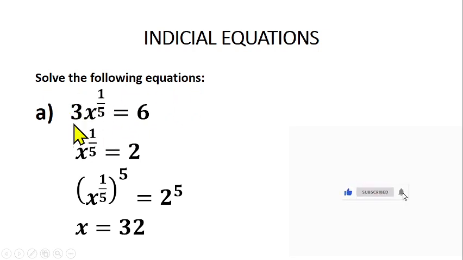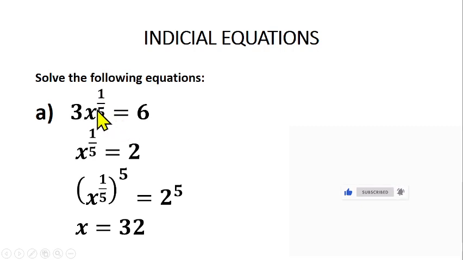Solve the equation 3x raised to the power 1 over 5 equals 6. You have to find the value of x in this case. You should be able to interpret this. What does x raised to the power 1 over 5 mean? That is the reason why this is an indicial equation. This is the base, and this is the power. This is talking about the fifth root of x. X raised to the power 1 over 5 means the fifth root of what? X.